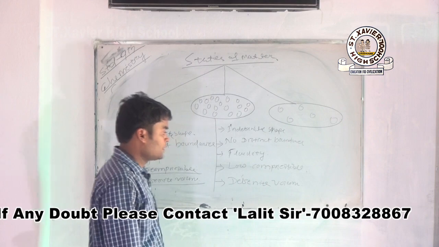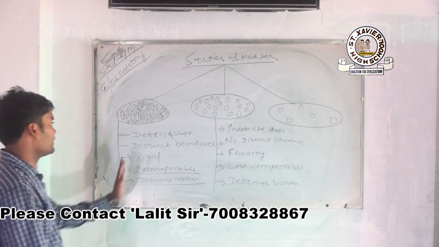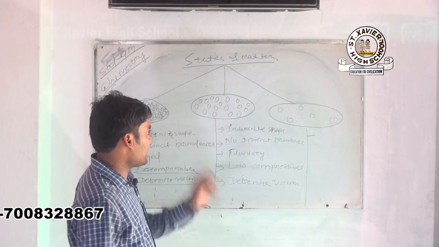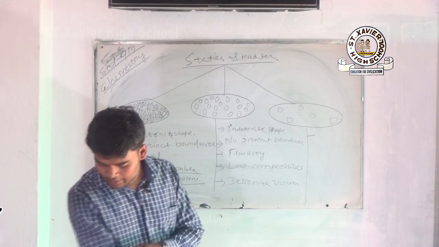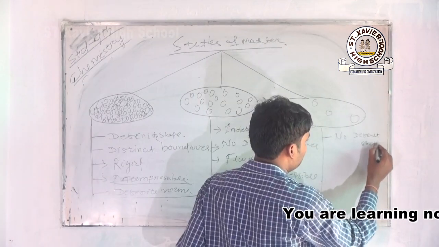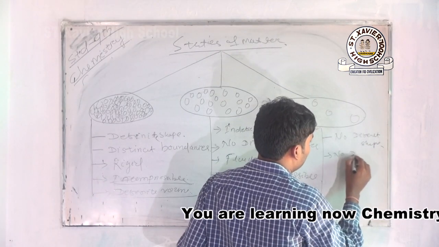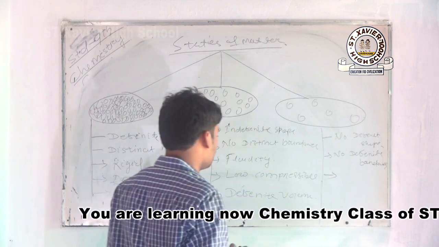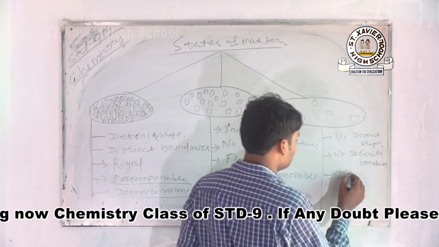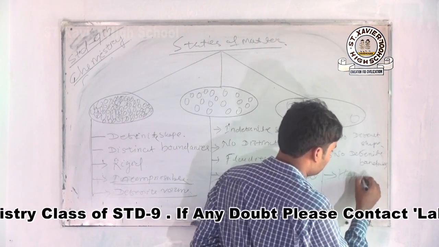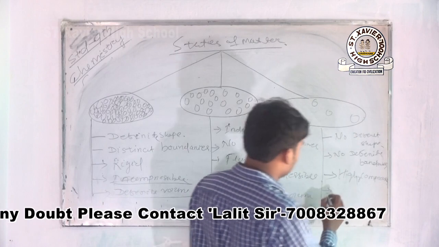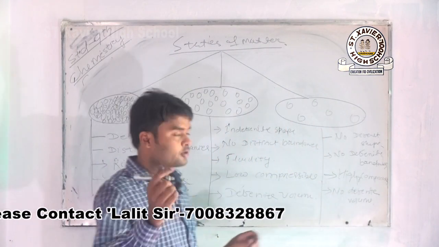Sometimes a question arises on the difference between the states of a solid and a liquid. You can differentiate it by definite volume. In the case of a gas, there is no definite shape and no definite boundaries, and it is highly compressible. As compared to solid and liquid, it is very highly compressible, like your LPG cylinder. Next, gas has no definite volume. Write down in your copies.